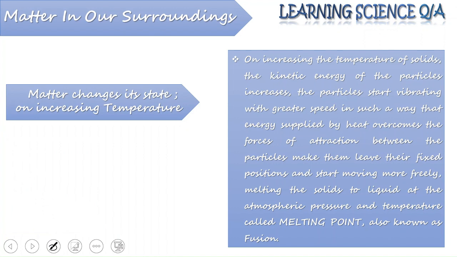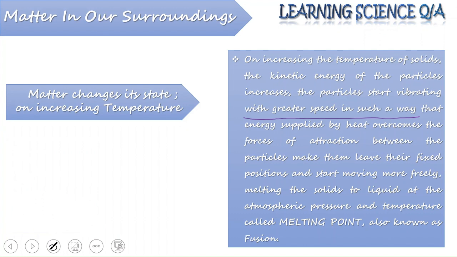And when the temperature increases further, they start vibrating with a greater speed such that the energy supplied to them by heat overcomes the force of attraction between the particles, and that makes them leave their fixed position, and they start moving more freely than earlier.